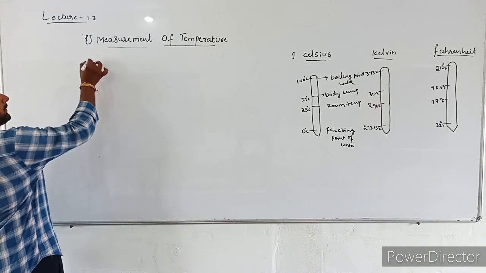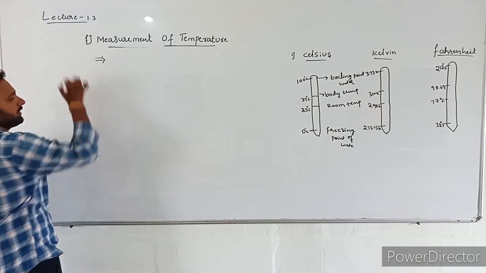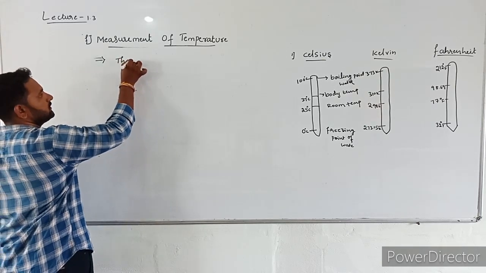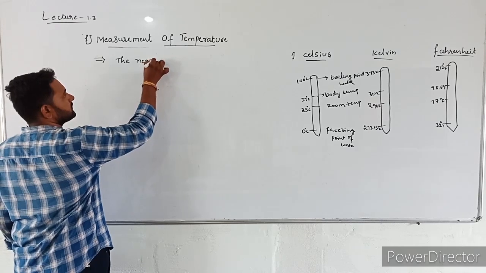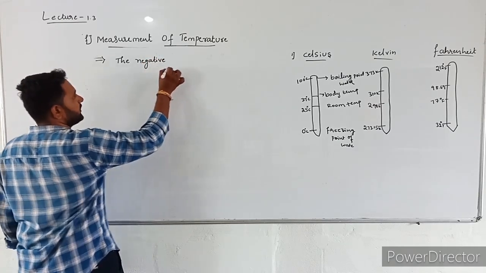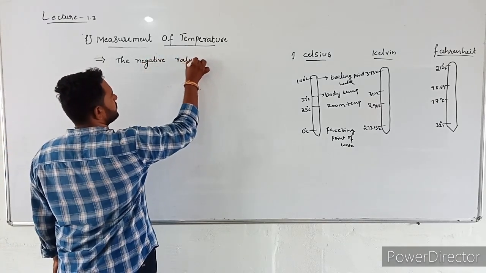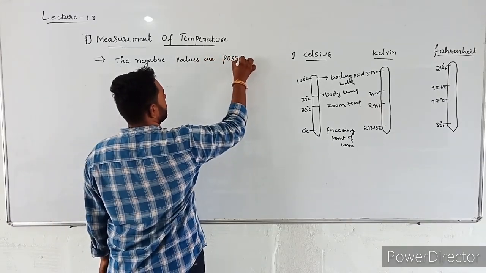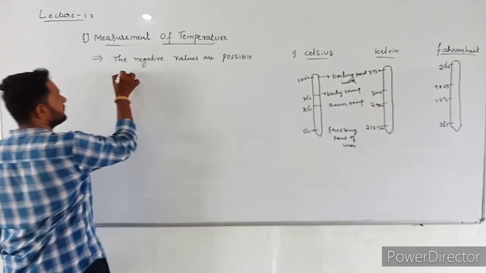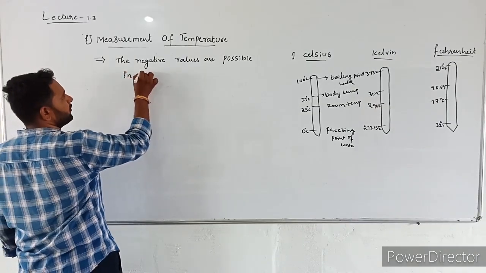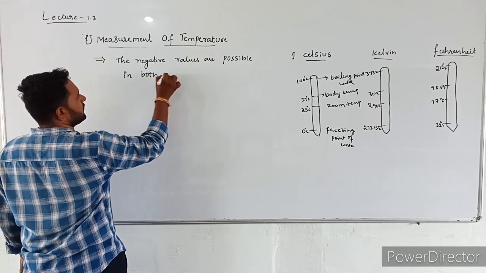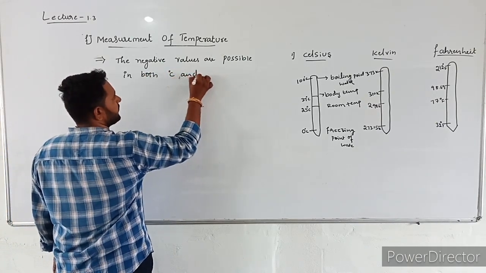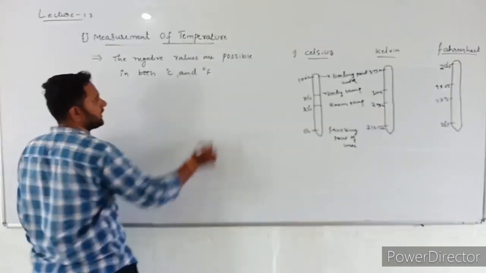And one more important thing, it is very important: the negative values. The negative values are possible in both degree Celsius and degree Fahrenheit scale.